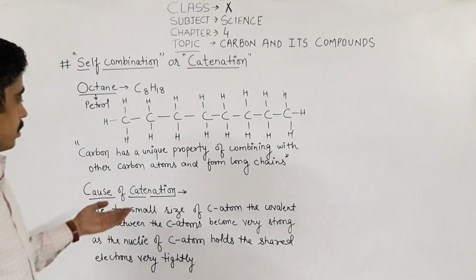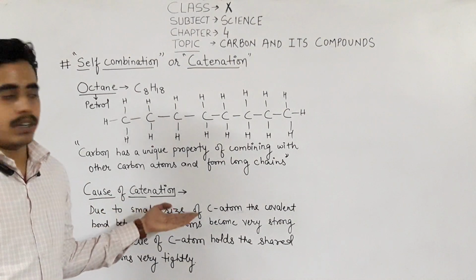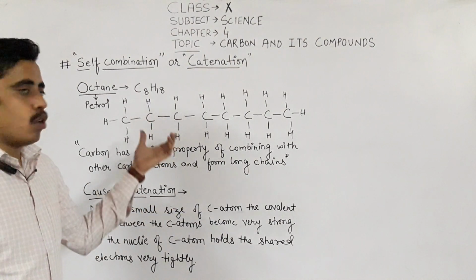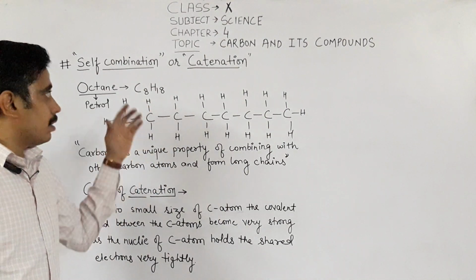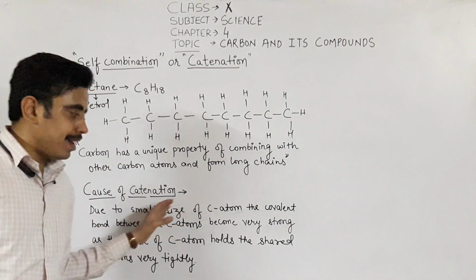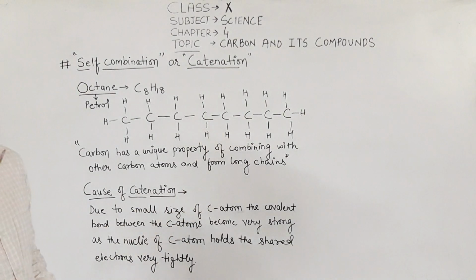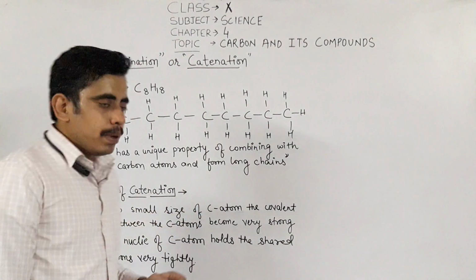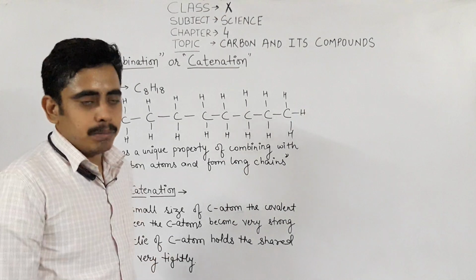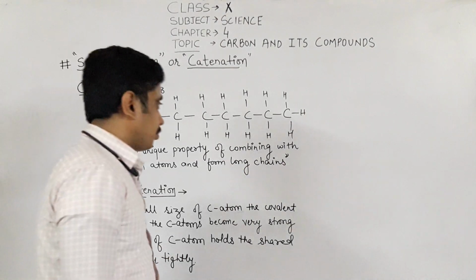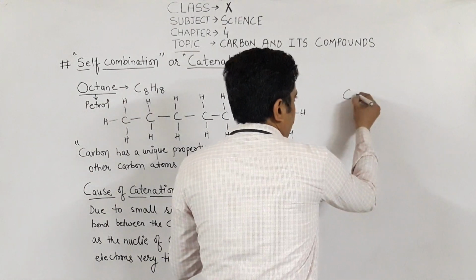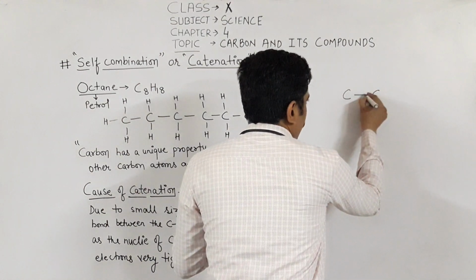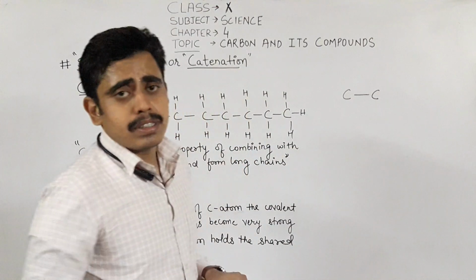Now, the next topic we will see is the cause of catenation. What is the main cause of this property? Carbon has the catenation property. What is the cause of this property? The main cause of this property is the small size of carbon. Let's see the structure. Suppose this is one carbon atom attached to another carbon atom. Carbon is a very small atom.